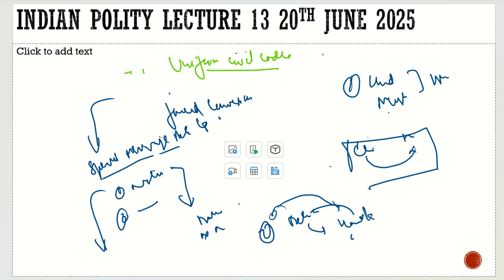So this is another drawback. And the third drawback: if a Hindu marries a non-Hindu person, he is not valid for the inheritance.